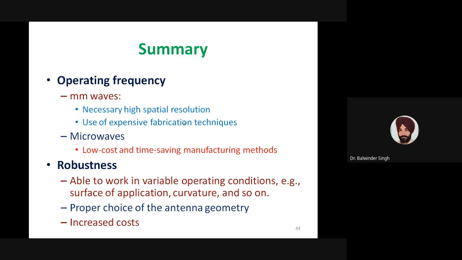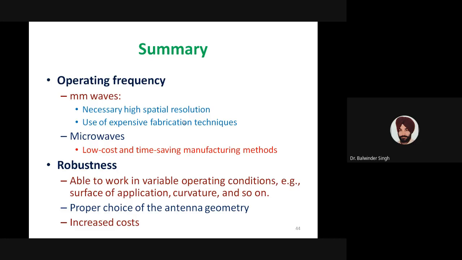So while fabricating, we should select the fabrication technique which gives us high spatial resolution, because we need high spatial resolution for applications designed for mm-waves or high frequencies. Generally the techniques which give us high resolution are expensive techniques. So we have to focus on creating low cost solutions for fabricating such types of antennas.